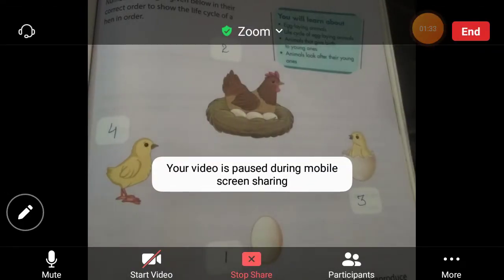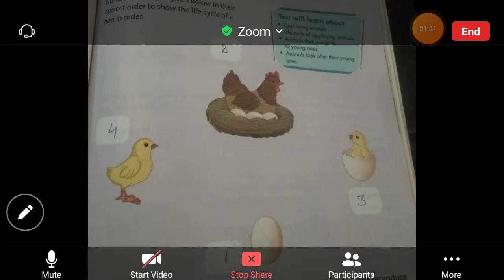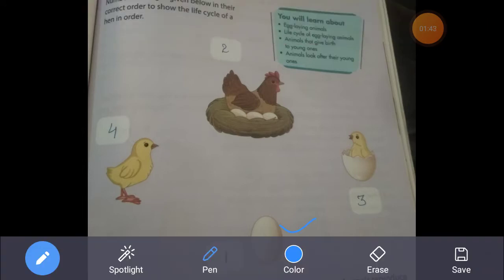See this picture. First, number 1 will be the egg. Then number 2, the hen sits on the eggs and warms them. Then number 3, the chick comes out from the egg. And number 4, the chick grows up. So this is the life cycle of the hen. First the egg, then the hen warms the eggs, then the chick comes out from the egg, and the last one is the chick grows up.